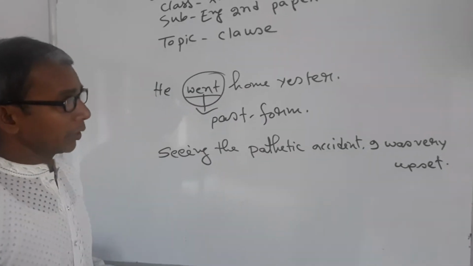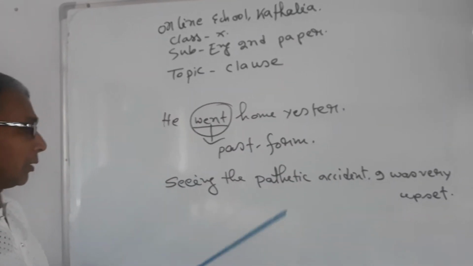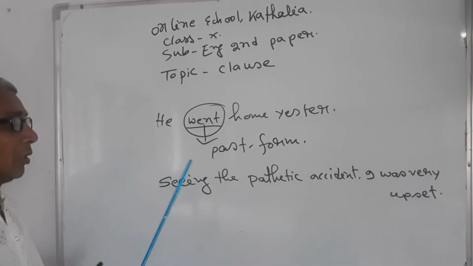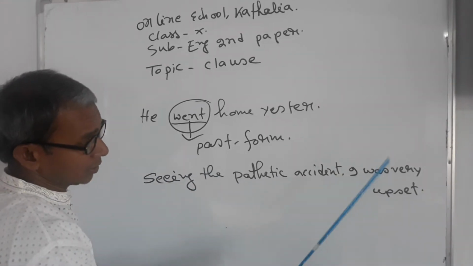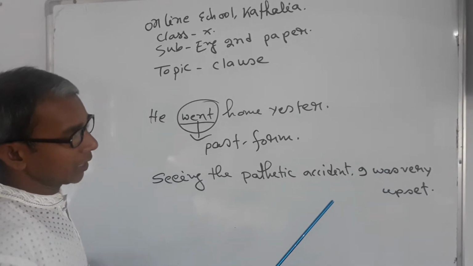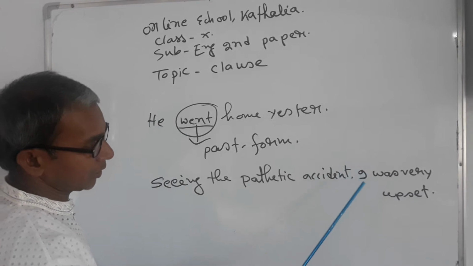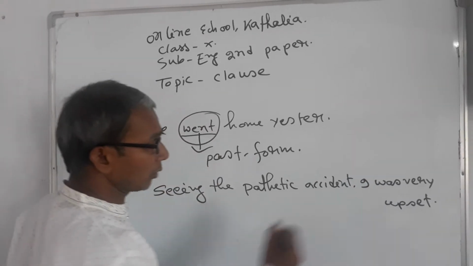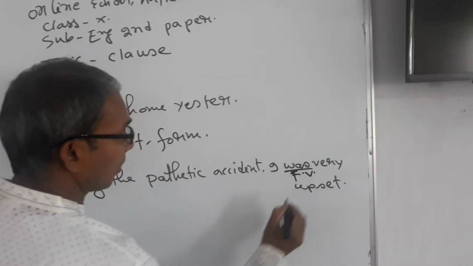Dear learners, look at the board and listen to me very carefully. This is a sentence. There are more verbs. One is seen and the other verb is was. Was is in past form. It is the past form of the be verb. The present form of be verb is am, is, and the past form is was, were. Here is was. It is past form, so it will be a finite verb.